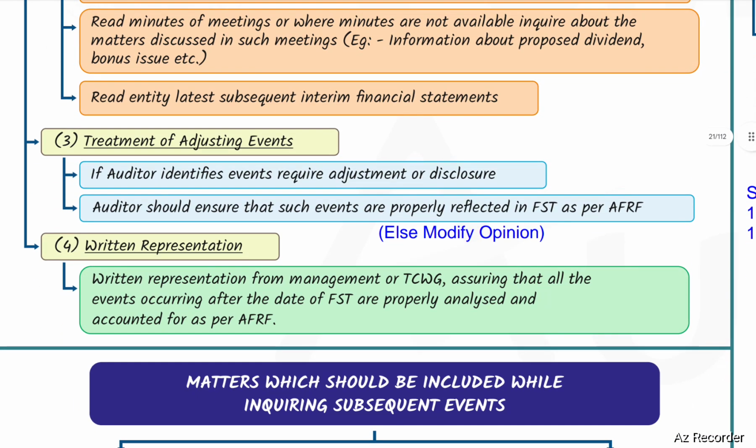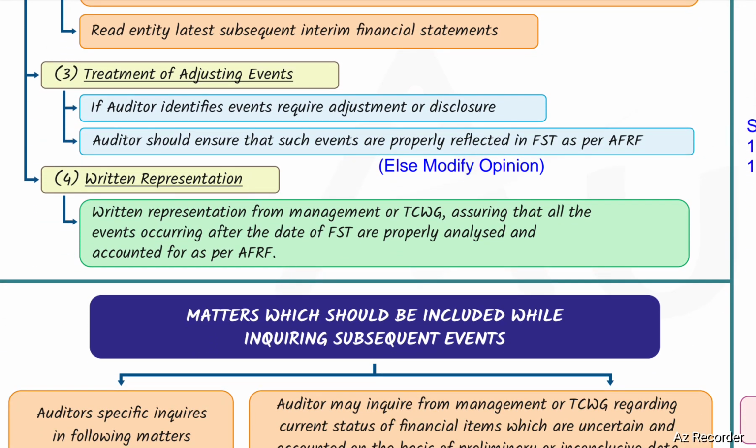Treatment of existing events: if the auditor identifies events that require adjustment or disclosure, the auditor should ensure that such events are properly reflected in the financial statements as per the applicable financial reporting framework. Else, modify the opinion. Written representation: obtain written representation from the management or those charged with governance, assuring that all the events occurring after the date of financial statements are properly analyzed and accounted for as per the applicable financial reporting framework.